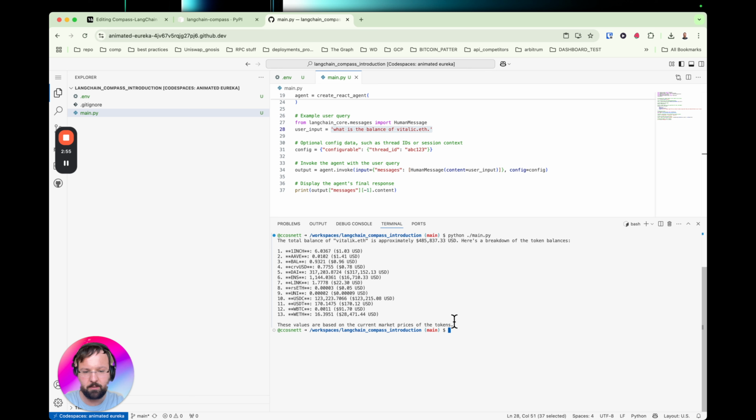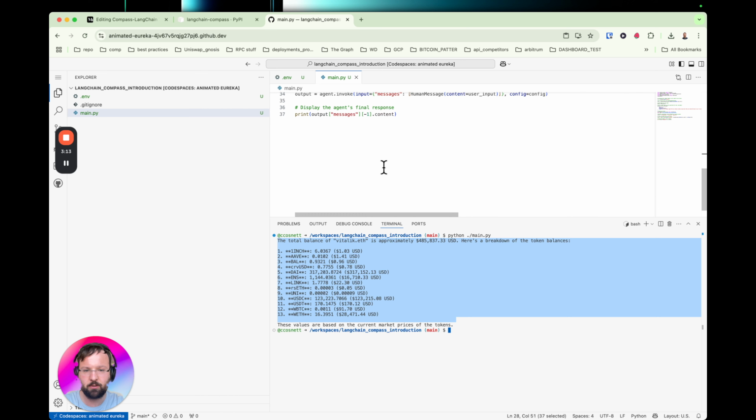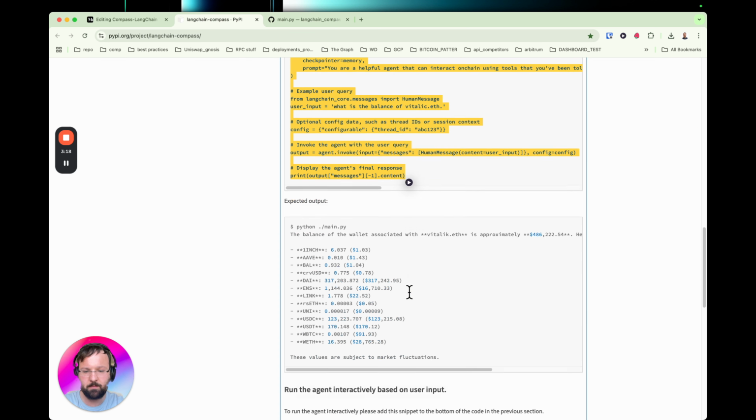And it returns a string containing Vitalik's portfolio at this wallet address, vitalik.eth. And it calls the appropriate tools behind the scenes. And if you set up this project with LangSmith, you'll be able to see all the different tools it calls to do this prompt. Let's see what else we can do.